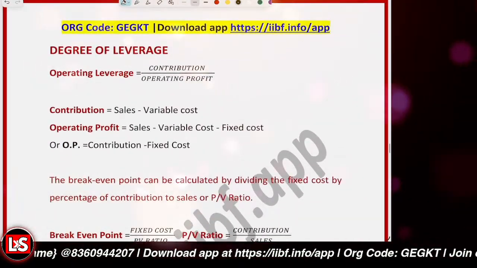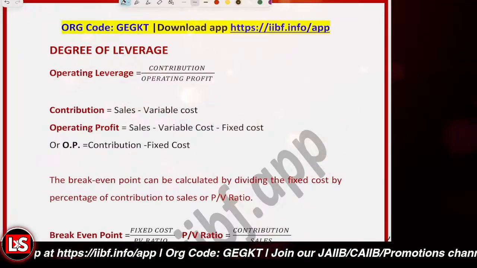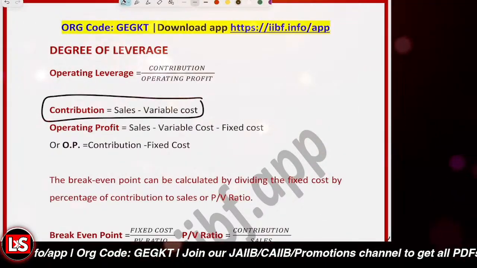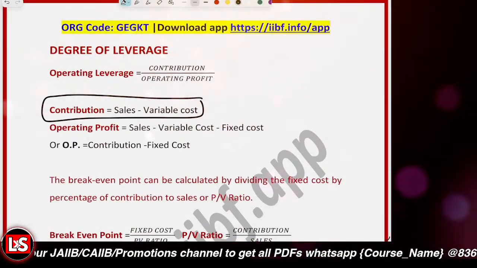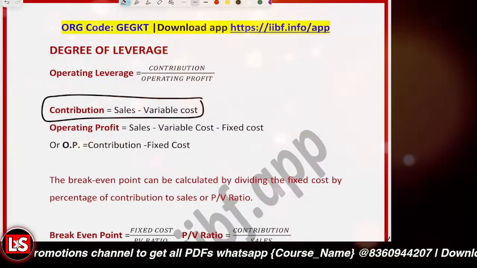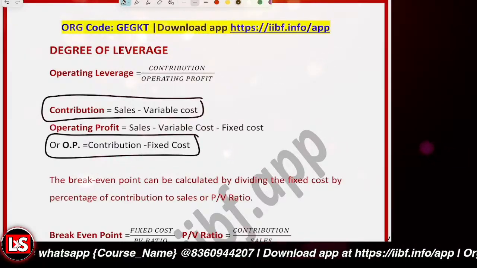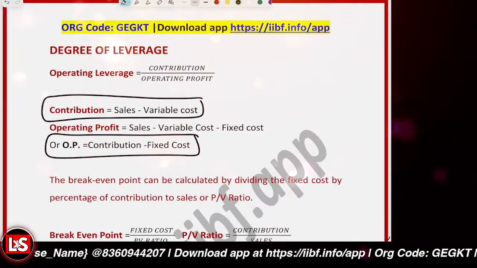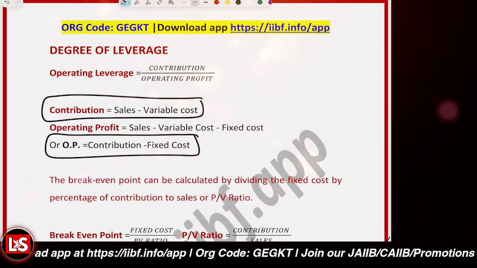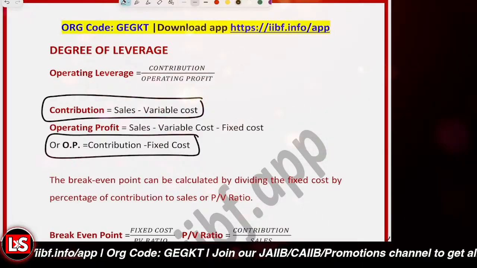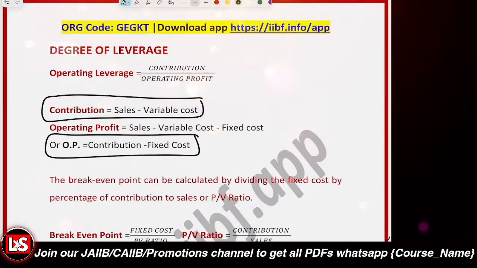Now, after that, let's have a look at these formulas. I have already told you about the contribution. Contribution is equal to sales minus the variable cost. And the operating profit is the contribution minus the fixed cost. And contribution is sales minus the variable cost. So if you deduct both the variable cost and the fixed cost from the sales, you'll get the operating profit.